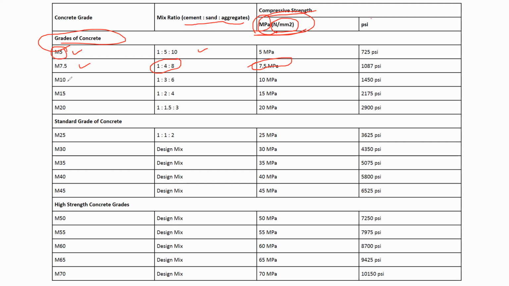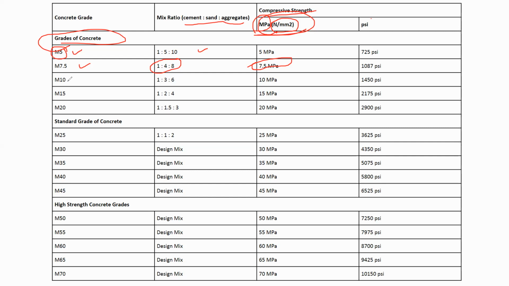If you want the strength more than M25, that is M30. So M30 grade of concrete will have a concrete strength of 30 megapascal. This is also high strength, meaning the normal range of strength of concrete which we usually use in construction for residential buildings and all. So what is the proportion for M30 grade of concrete? We don't have it. What we have to do? We have to do the mix design.